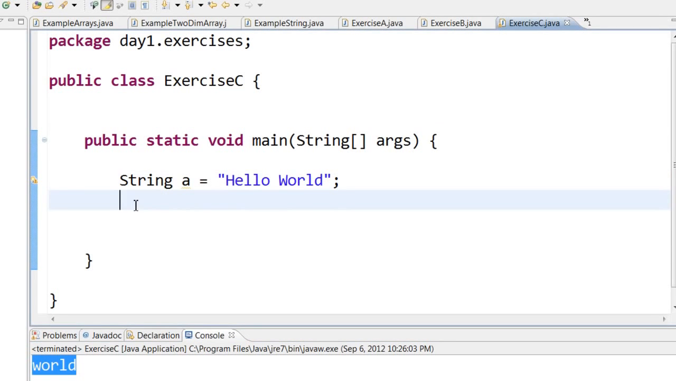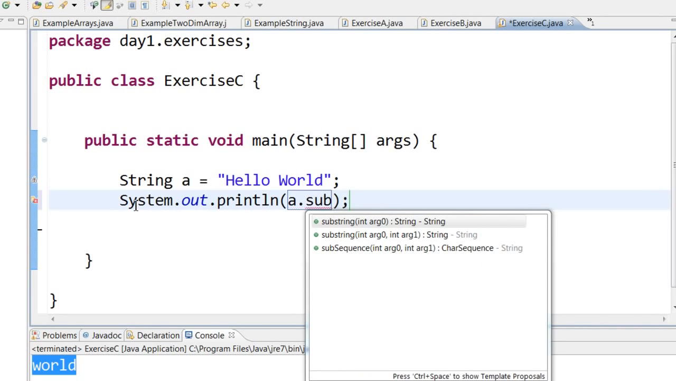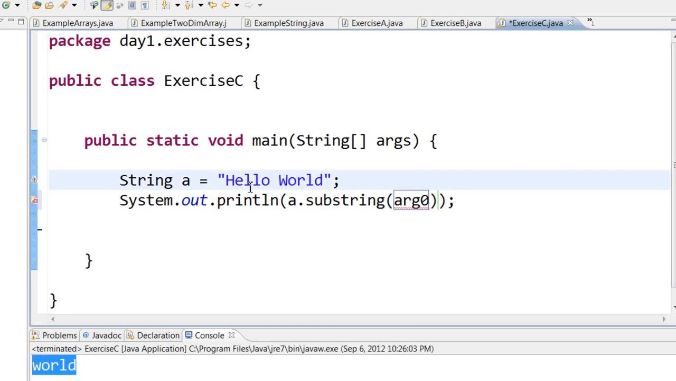I can use a print statement, and I can say a dot substring of. Now if I want to print out world, I can say substring of 6. The reason I have to use 6 is h is 0, 1, 2, 3, 4, the space is 5, so everything from 6. I want to print out everything from 6, so I will say a dot substring of 6.